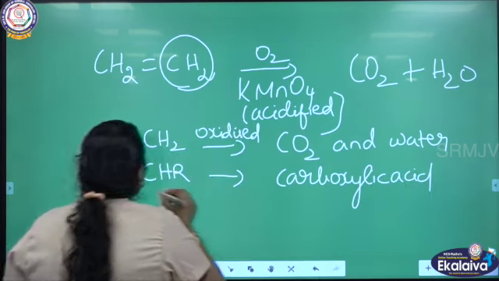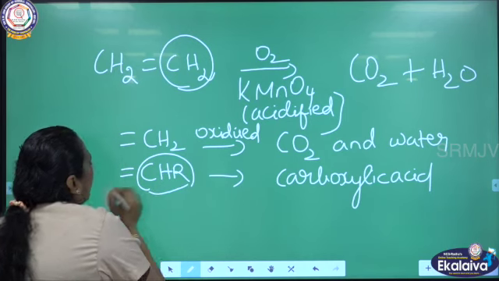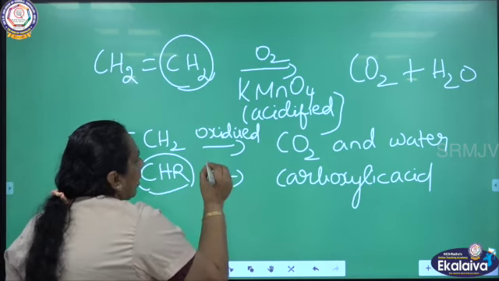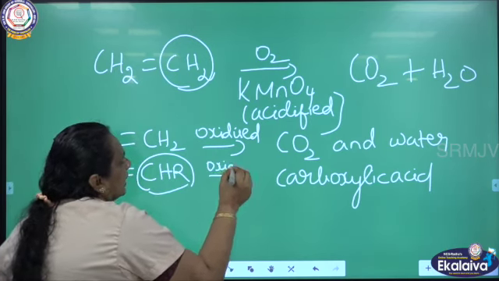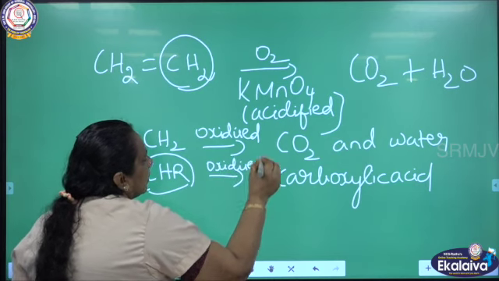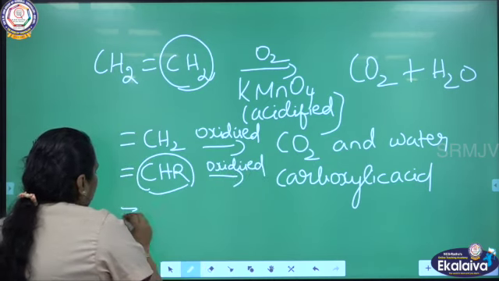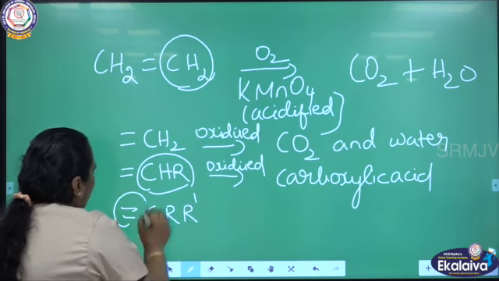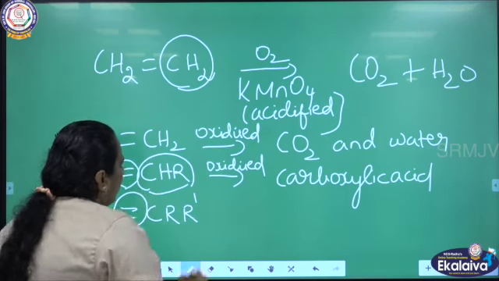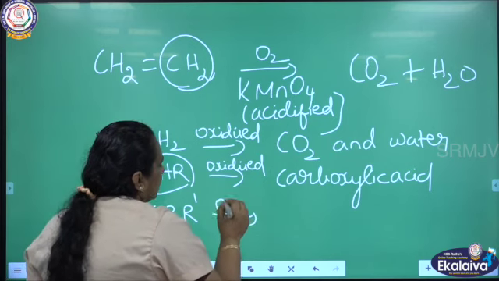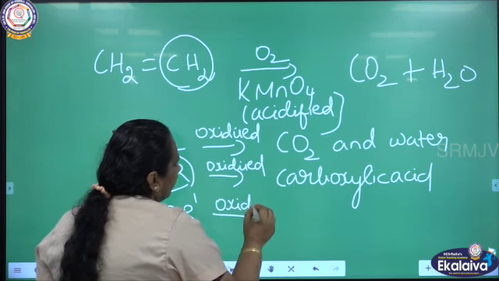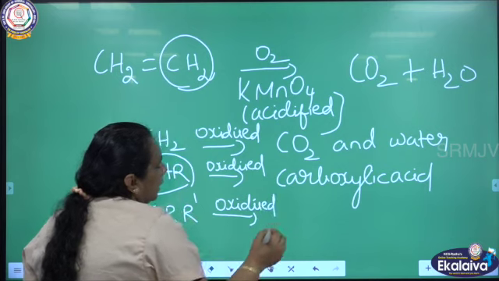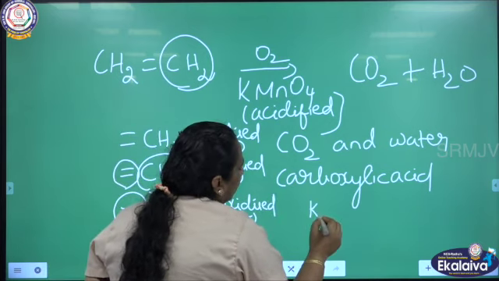If a CHR group is attached to the double bond, it can be oxidized to carboxylic acid. Whereas in the case of CRR', when two groups are attached like this to the double bond, it is oxidized into ketones. So you will be getting ketones here.